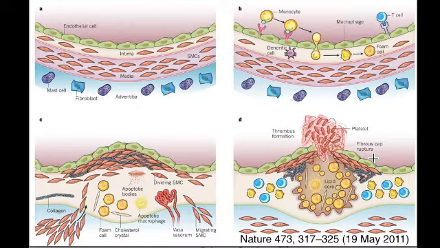A thromboembolus is the result of part of the clot from the ruptured plaque breaking off and traveling in the bloodstream. The clot ends up lodging in a smaller artery, blocking blood flow, and this causes ischemia and eventual cell death.